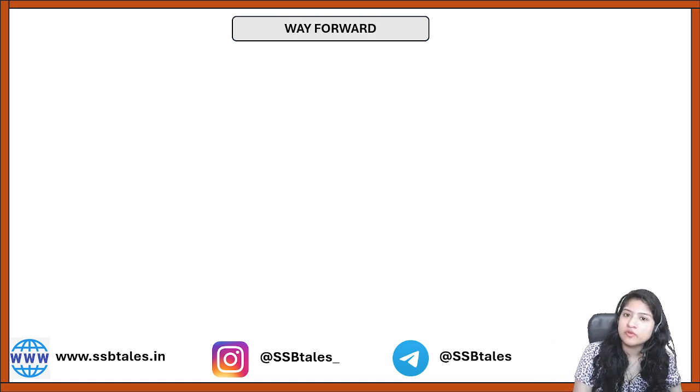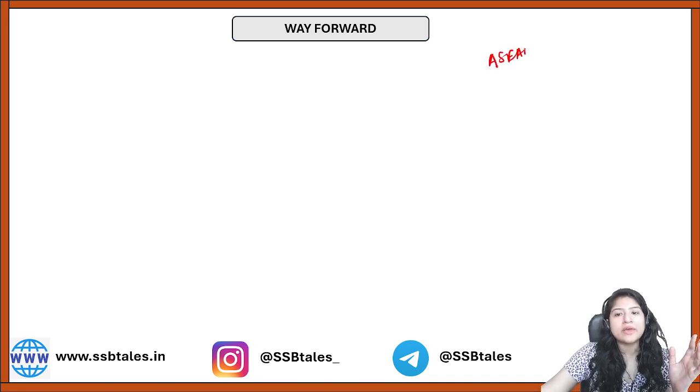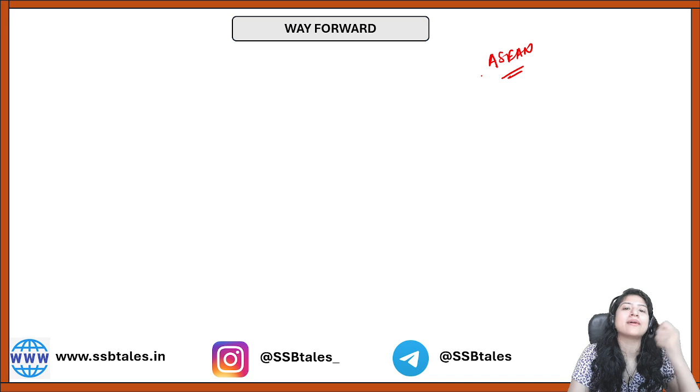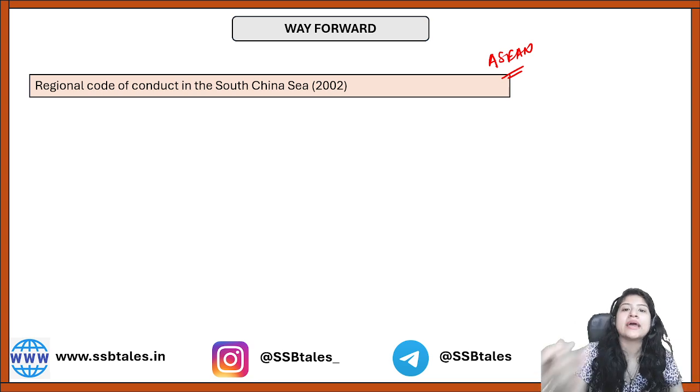Now what can be the way forward for it, right? It's not that these countries have not tried. You must have heard of ASEAN, right? Every time an ASEAN meeting happens every year, this particular topic is raised, and in fact various times a code of conduct has been tried by the ASEAN countries, that this code of conduct be signed by all the countries engaged in the South China Sea disputes, so that navigation can be done properly and freely by all the countries, right?